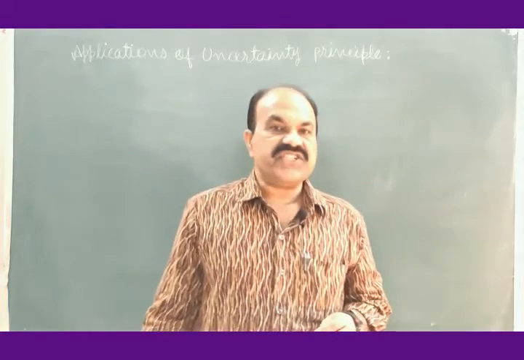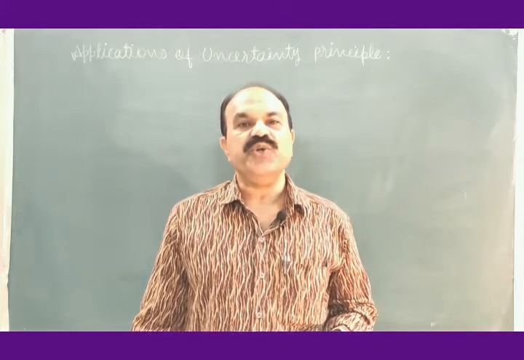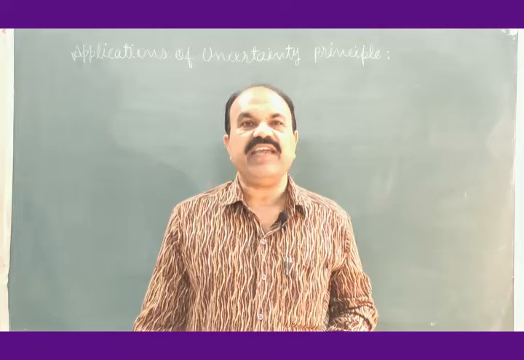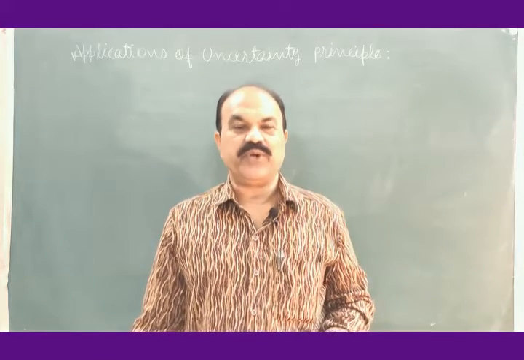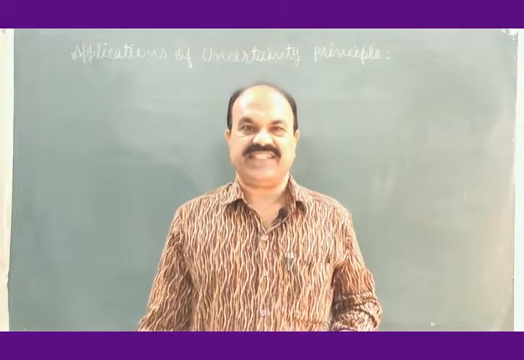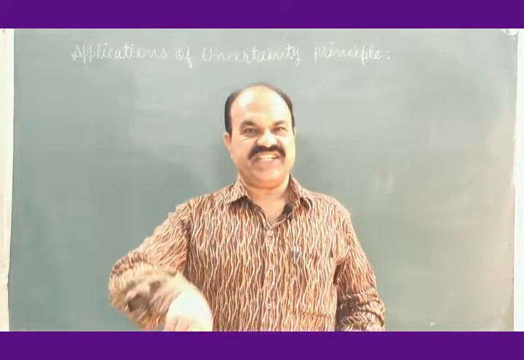In nuclear disintegration, when the nucleus of a heavy element breaks down because of instability, we call this radioactive disintegration.